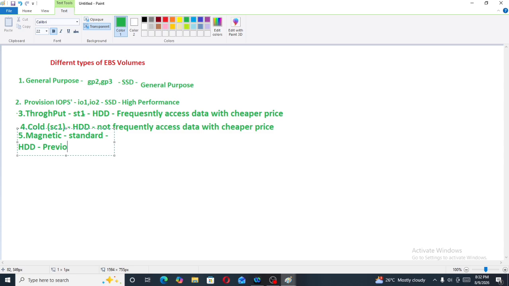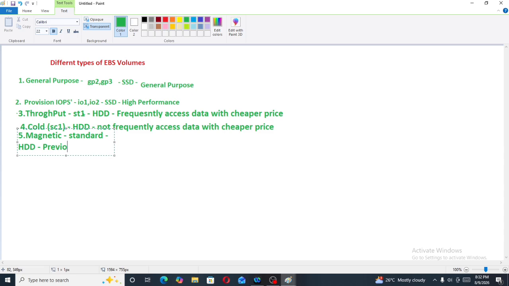There are different types of EBS volumes. First is general purpose. The types of general purpose are GP2 and GP3. General purpose is SSD, which means solid state drive, and it is used for general purpose only. Second type is provision IOPS, with types IO1 and IO2. It is also SSD, used for high performance. Third type is throughput. The type for throughput is ST1. It is HDD, hard disk drive, for slower performance.